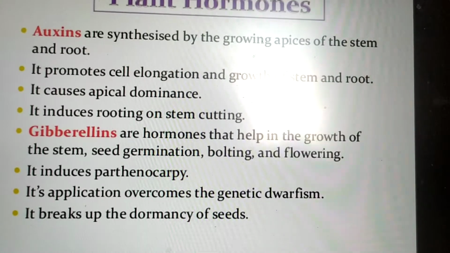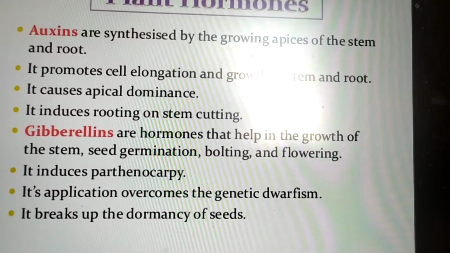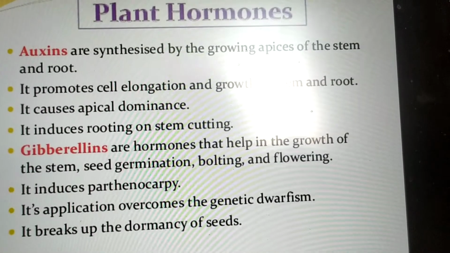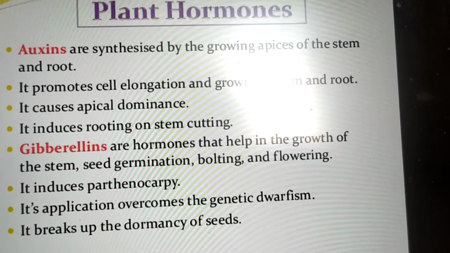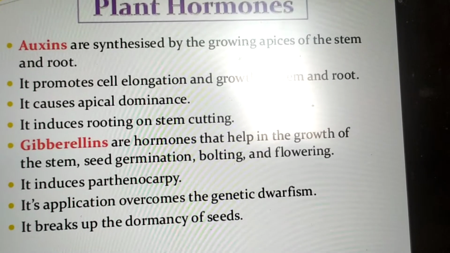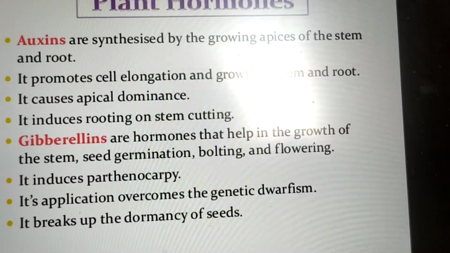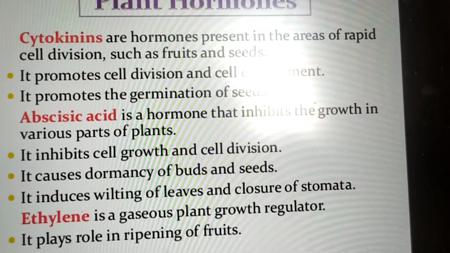Gibberellins are the hormones which help in growth of the stem. They help in lateral growth, seed germination, bolting and flowering. It also induces parthenocarpy. Application overcomes the genetic dwarfism. The plant grows in length. It breaks up the dormancy of seeds.